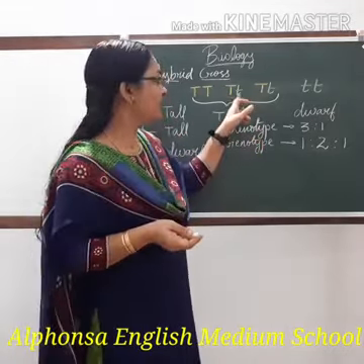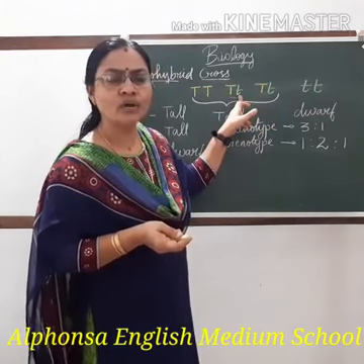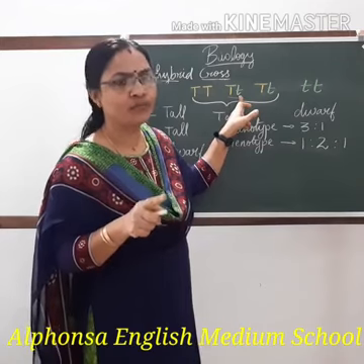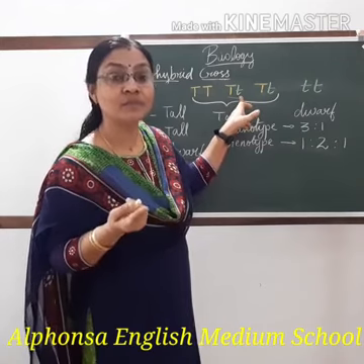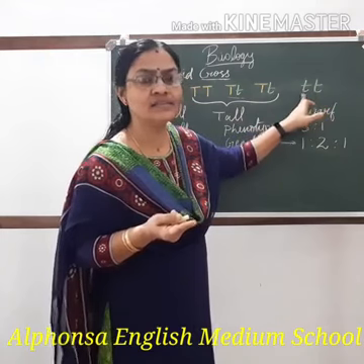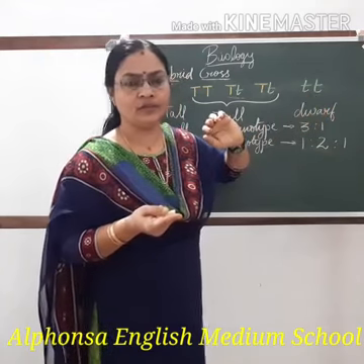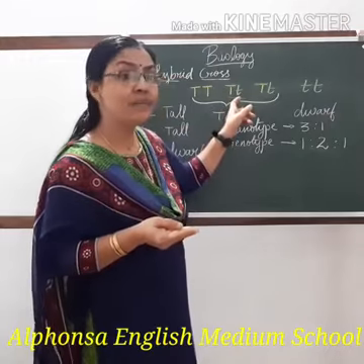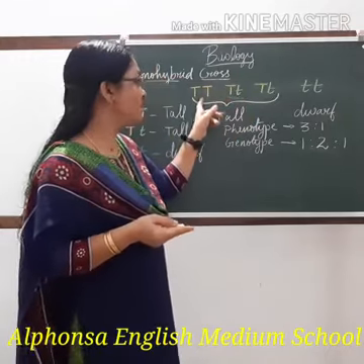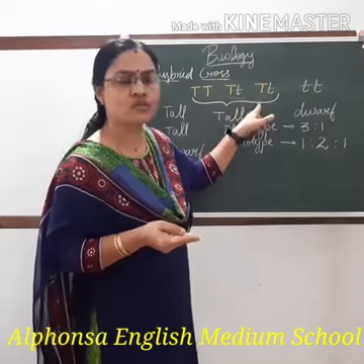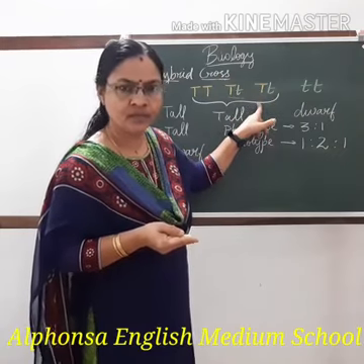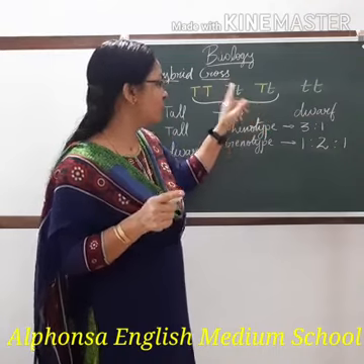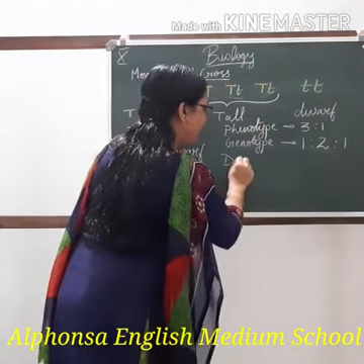But the green color which I have written, small t, which trait does the small t represent? Dwarfness. When did the dwarfness get expressed? Only when both the alleles are same, when both were small t. Can you follow? So, tallness can be expressed both in the homozygous condition and also in the heterozygous condition. The trait that can be expressed in a heterozygous condition is called dominant.